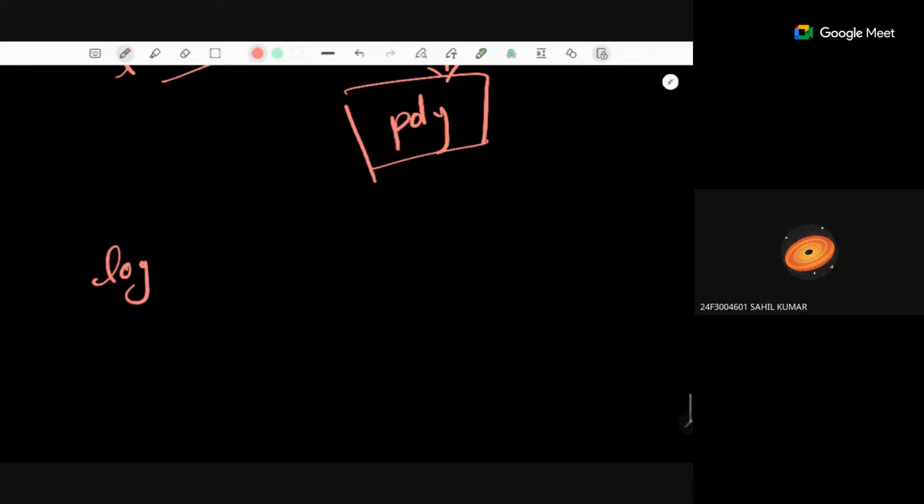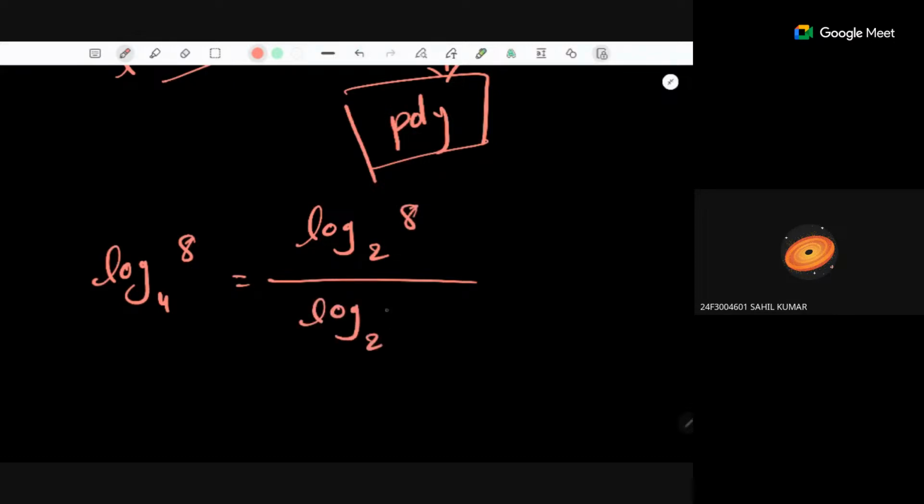So suppose I have base 4 and here I have the value 8, and I want to find log base 4 of 8. What I'll do is say that log base 4 of 8 is the same as log base 2 of 8 upon log base 2 of 4, because 2 is easier to handle. But what is log base 2 of 8? Log base 2 of 8 is log base 2 of 2 cubed, and the denominator is log base 2 of 2 to the power 2.